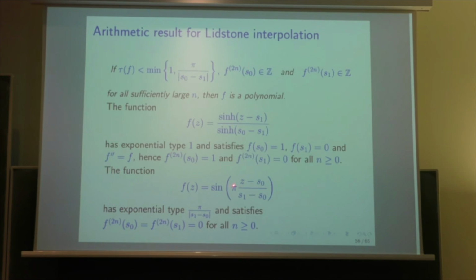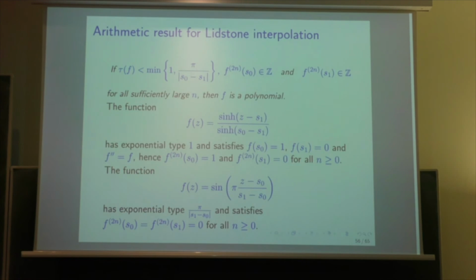The type now is pi divided by |S1 minus S0|, because this is the growth coefficient of z for the sine. If you look at the derivative of even order, either at S0 or at S1, you find 0. So these are integer values, because this is 0. And this proves that we cannot get something better than the result which is here.